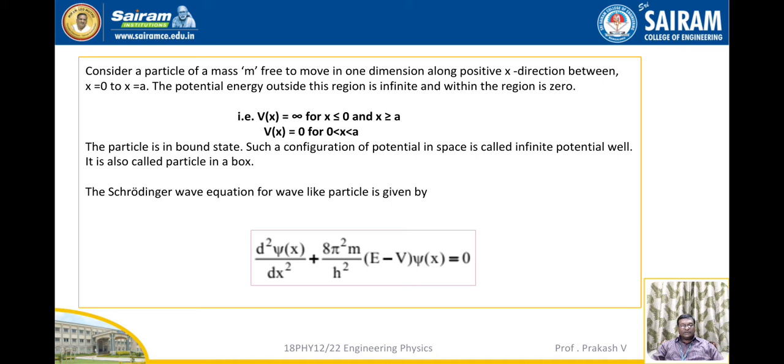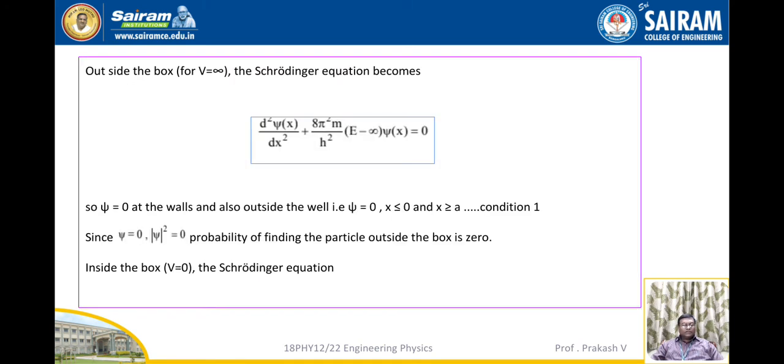The Schrodinger wave equation for a wave-like particle is given by d square psi by dx square plus 8 pi square m by h square into (E minus V) psi is equal to 0. Outside the box, where V is equal to infinity, the equation becomes d square psi by dx square plus 8 pi square m by h square into (E minus infinity) psi of x is equal to 0. So psi is equal to 0 at the walls and also outside the well.